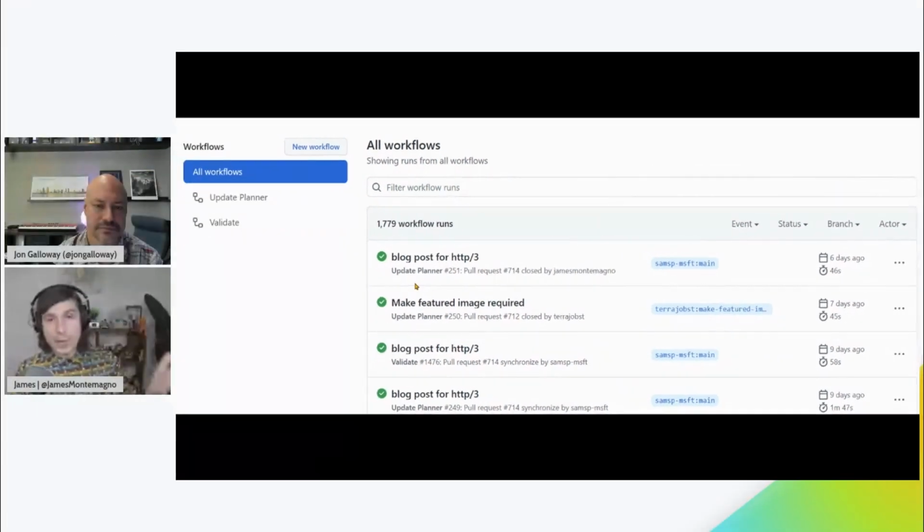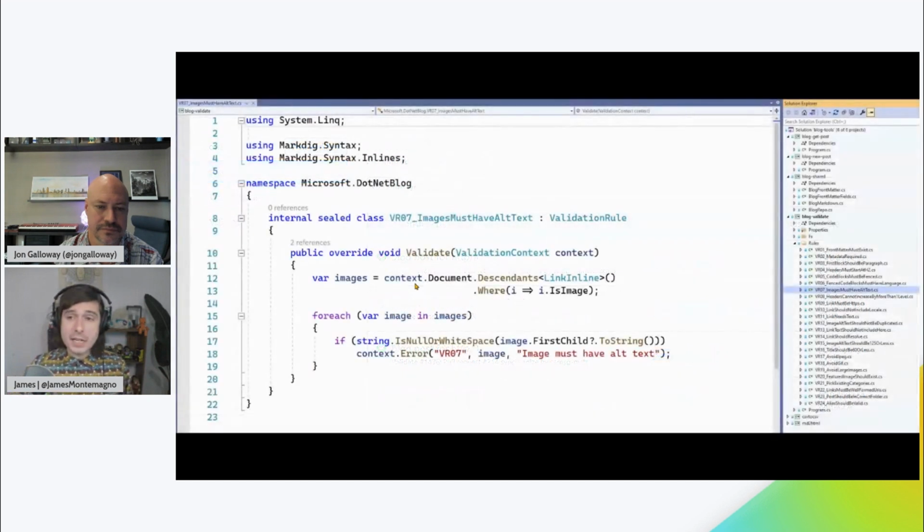And when that PR starts and when it's merged, there's this validation flow that happens. So we have a planner workflow that calls the logic app and a validator. And that validator is just a big .NET script that gets run in GitHub Actions. It's all automated, right? Which is really cool.